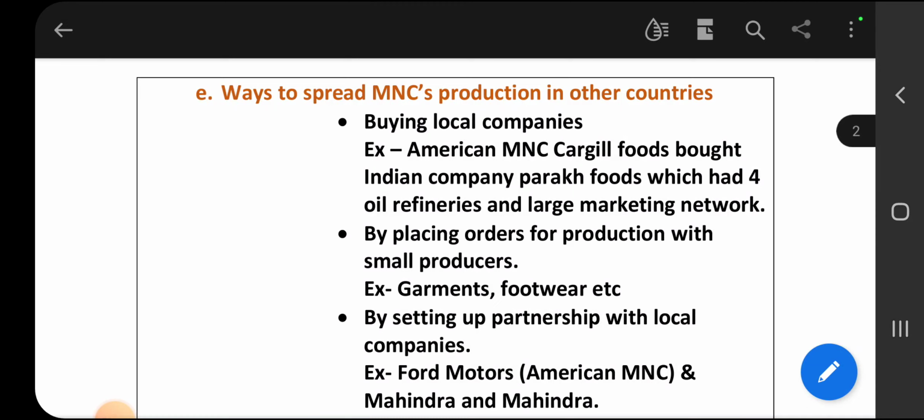Only if it ties up with the local company do they get benefit from these MNCs. MNCs establish their production units in different countries, as I said. So what ways do they use to enter other countries to set up their production? Let us see.